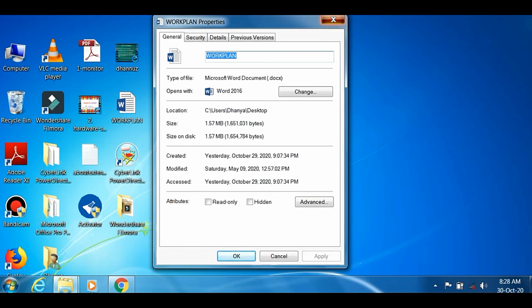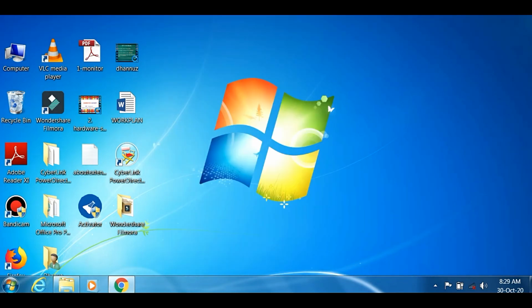The next question is why this file extension is so important. Extensions are important because they tell your computer which icon to use for the file and which application can open the file. You can see that when it is a PDF, its icon is like this. When it is a video file, it looks like this. When it is a document, its icon has changed. For different file extensions, different icons are given to the file, isn't it? And it depends upon the software installed in our computer.